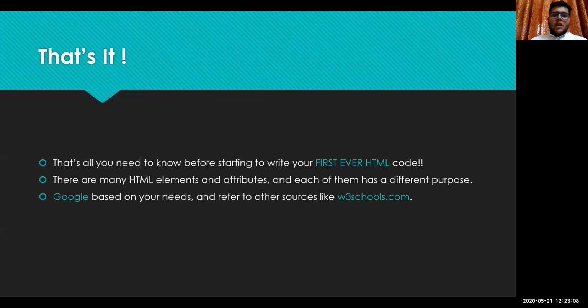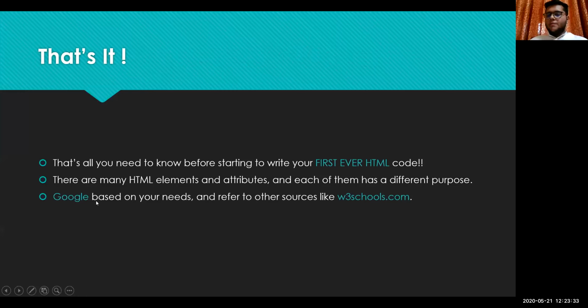Okay, and that's it. That was all you needed to know to write your first HTML code. And obviously, there is a vast field of things that HTML has, so nobody knows them all. What I would suggest is to go to these two sources.